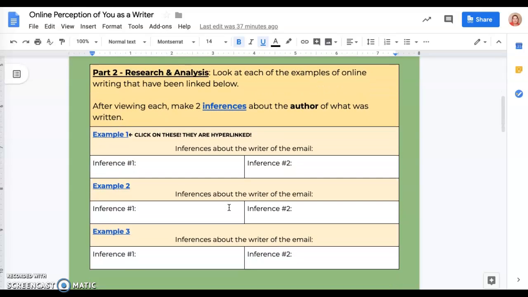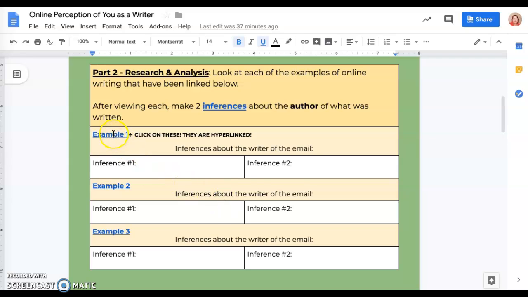In part 2, you're going to review a variety of resources that show positive and also not so positive examples of online communications. In each of those, I want you to analyze them and be thinking, from this email or from this online communication, what can I interpret or infer about the person that wrote this email?